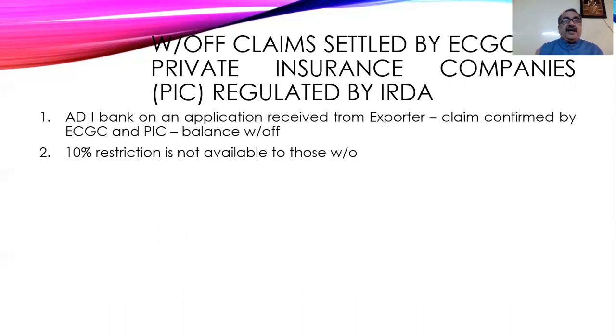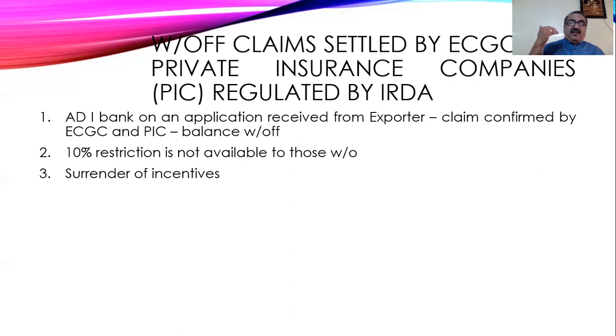So okay, we will allow you to write off the amount, but this has to be informed by the authorized dealer on the request from the exporter to ECGC and PIC to make the claim. And then here, if they want to make the claim, the restrictions are not available. So 5%, 10%, because these restrictions are not available to make the claim with ECGC as well as the PIC. So to the extent of claim received from ECGC or PIC, the exporter has to surrender the incentives.